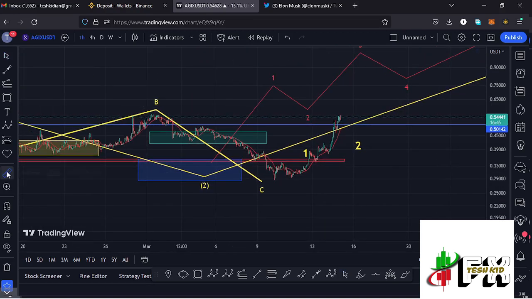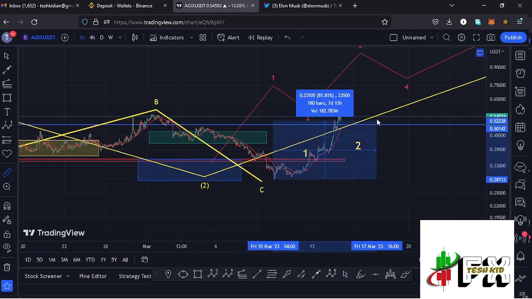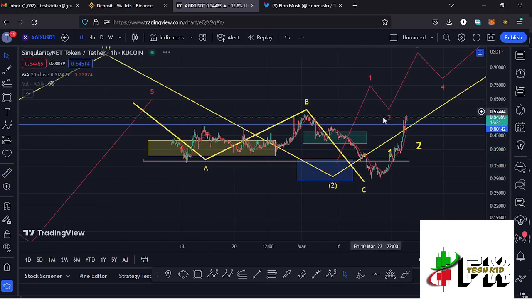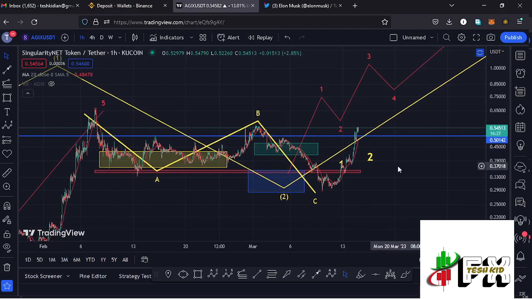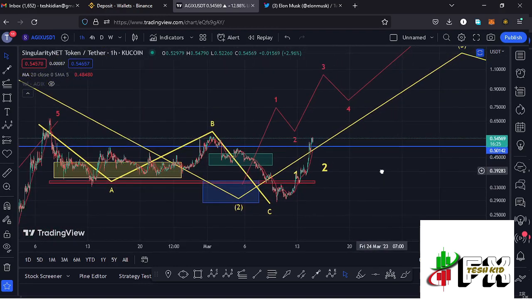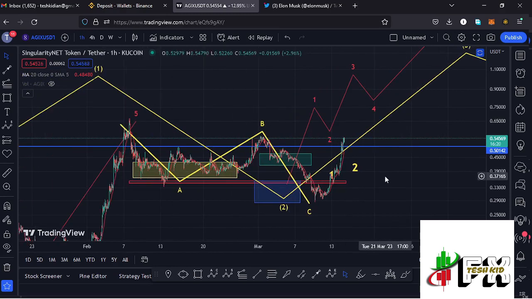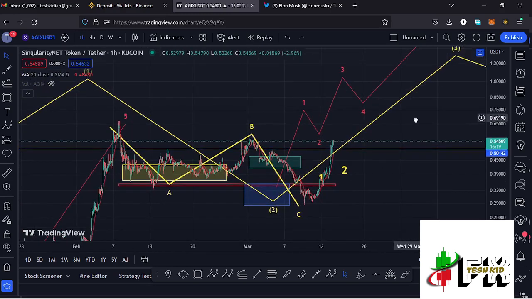And by first giving you a measure from this low that we had down here in the formation of this wave 2 to the highs that we have at the moment, you can see that the market is up by more than 95.23%, which is a very massive bounce to the upper side. And before I get to the Elliott wave structures, there are key highs that we need to continue breaking over here for us to continue unlocking higher prices in the formation of that wave 5, that is that higher Elliott wave count 3, and also give us enough confirmation that we are back in the formation of that wave 3.